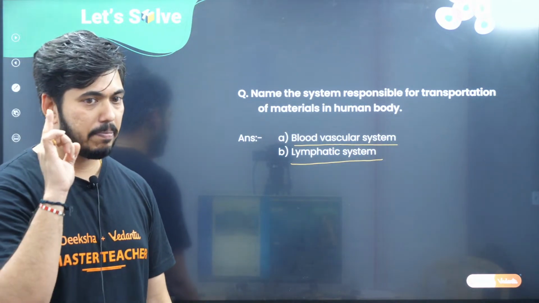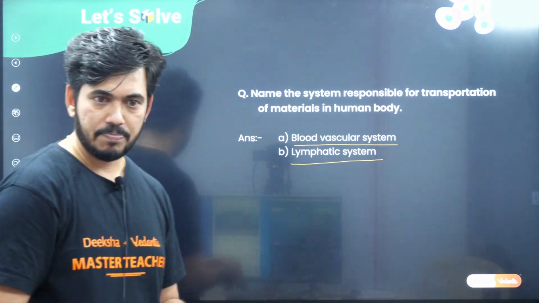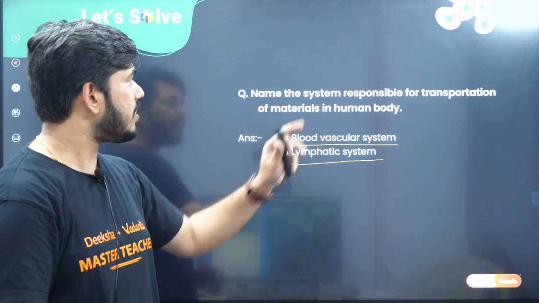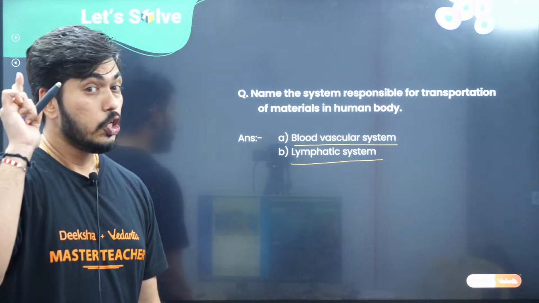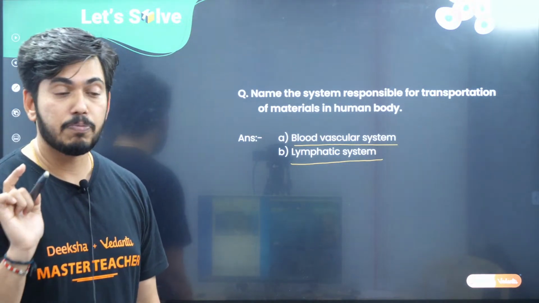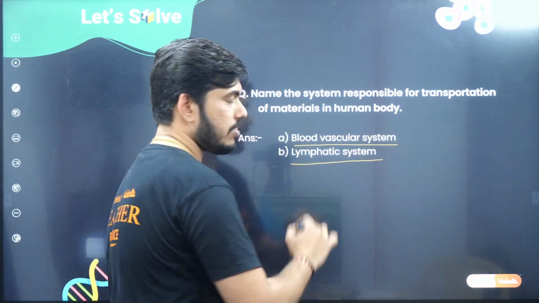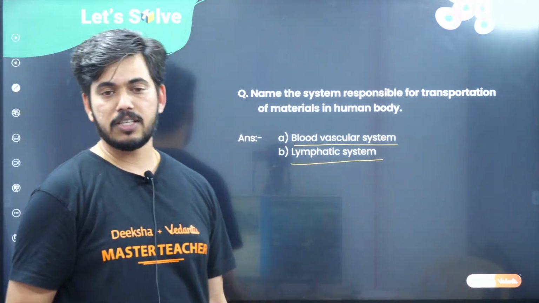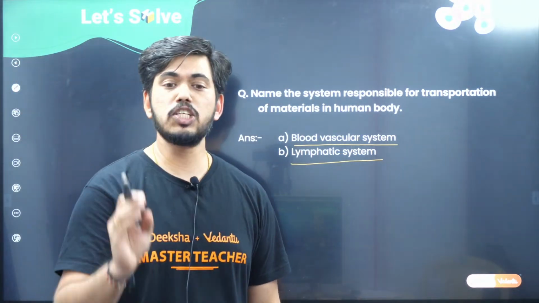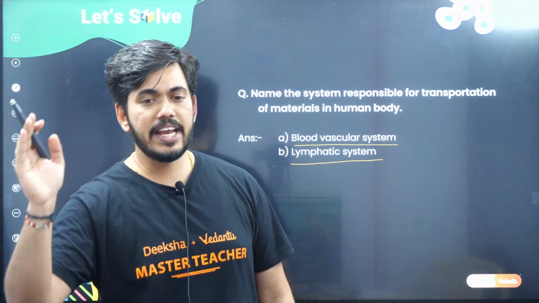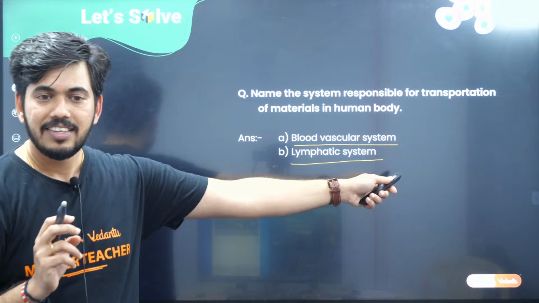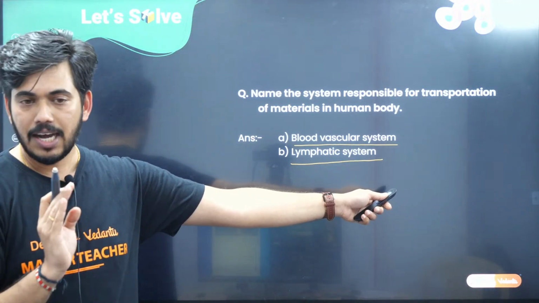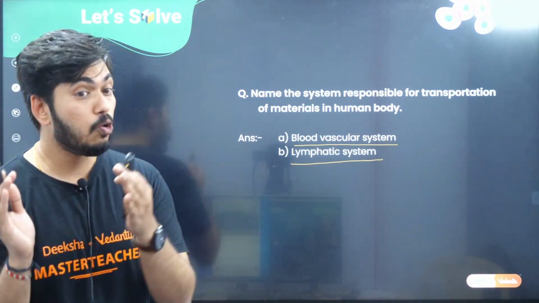Hope you can remember the answer for this question. If anybody asks, name the system responsible for transportation of the materials in the human body, children, you are clearly supposed to write blood vascular system and lymphatic system. Please don't write just blood. Please don't write heart. Please don't write any half answer, because if you write half answers, there may be a chance of losing the marks.